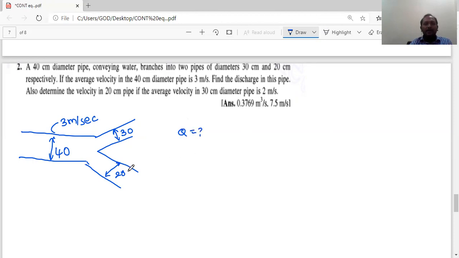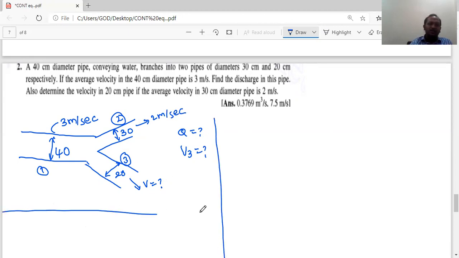Also determine the velocity in the 20 centimeter pipe. What is the velocity in this pipe? Let's take this as third, like earlier, it is second and it is first. So he's asking V3, if the 30 centimeter diameter pipe is flowing at 2 meters per second. Now let me solve this question. Same question. Hope you will solve this. Even I'll explain how to solve once again.